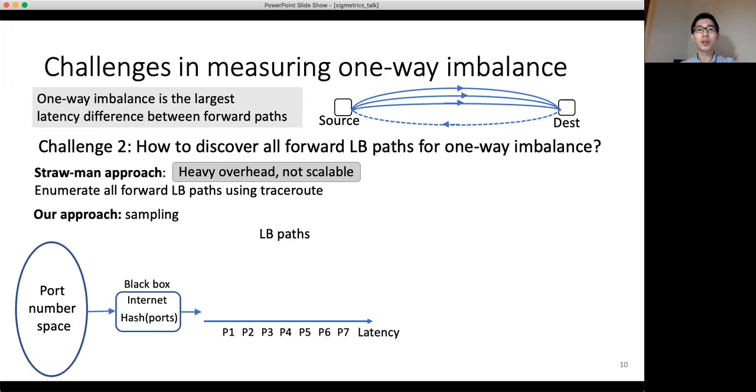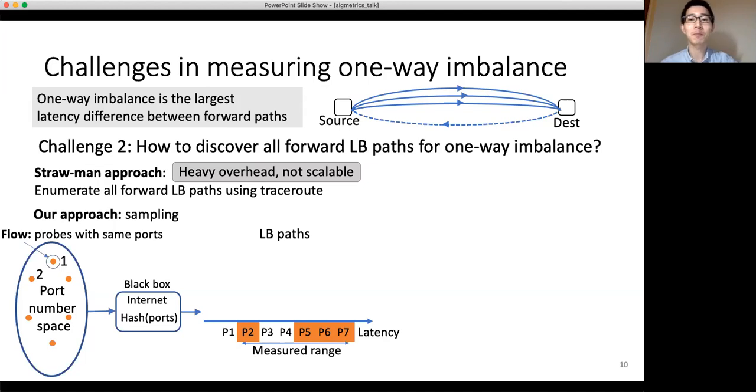We refer to all probes with the same port number as a flow. By taking a random flow, one path will be covered. The more random flows we use, the more paths will be covered. We consider the largest latency difference between covered paths as the measured range. With a sufficient number of flows, the measured range will be close to the actual range.